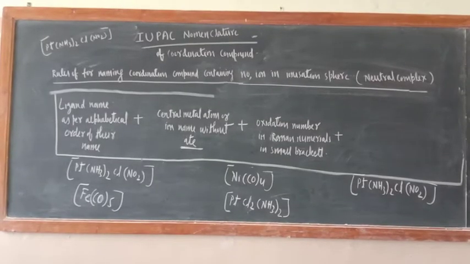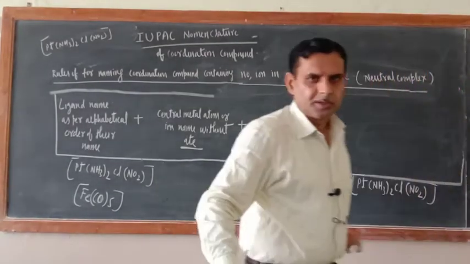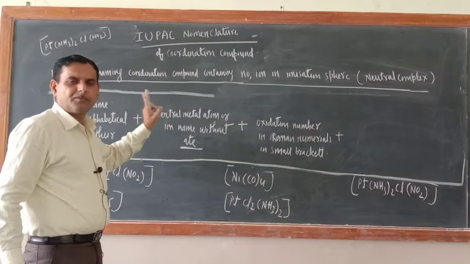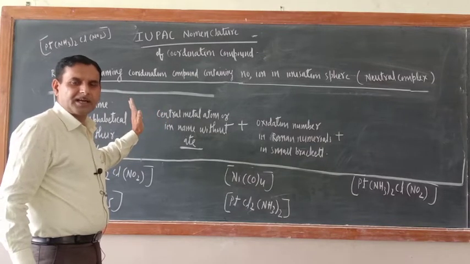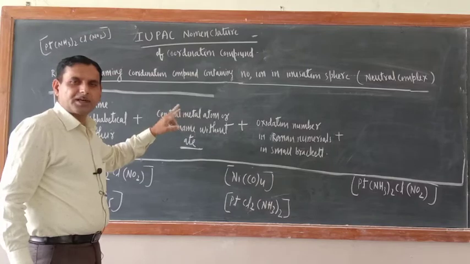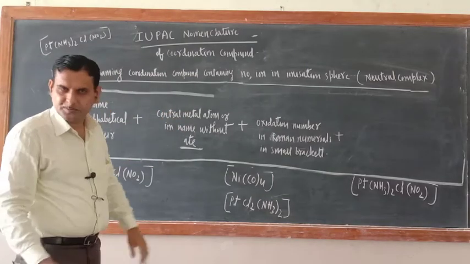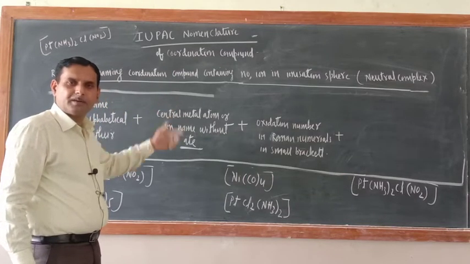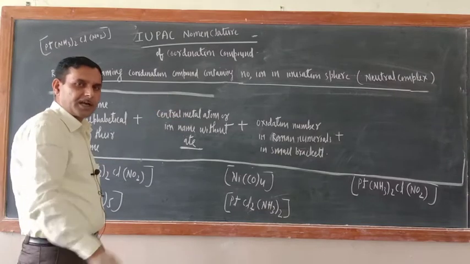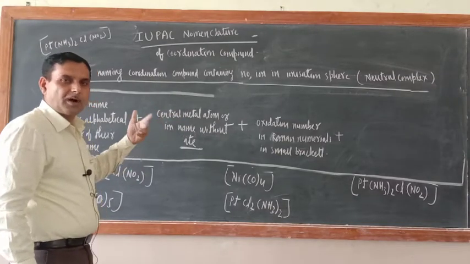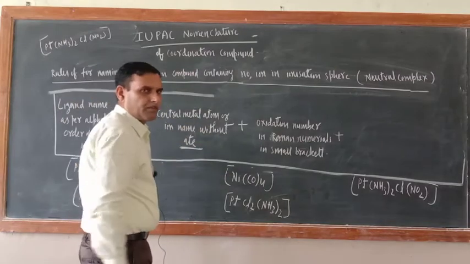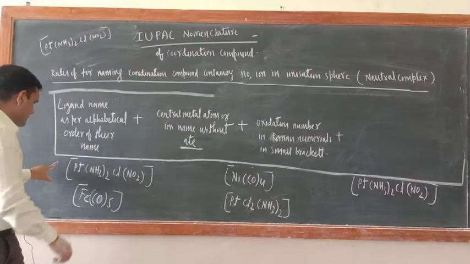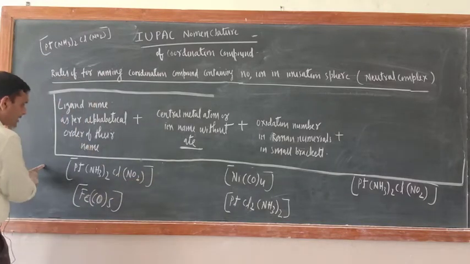So dear cadets, just see one more category of compound. So three categories of coordination compound would be there. First one, where ions are present in the left hand side of the ionization sphere. Second one, ions are present in the right hand side of the ionization sphere. When ions are present in the left hand side, the coordination complex is known as an anionic complex. When ions are present in the right hand side, the coordination compound is known as a cationic complex. But a third category is there when neither side has an ion present. Just see, this side also nothing is there, this side also nothing is there.